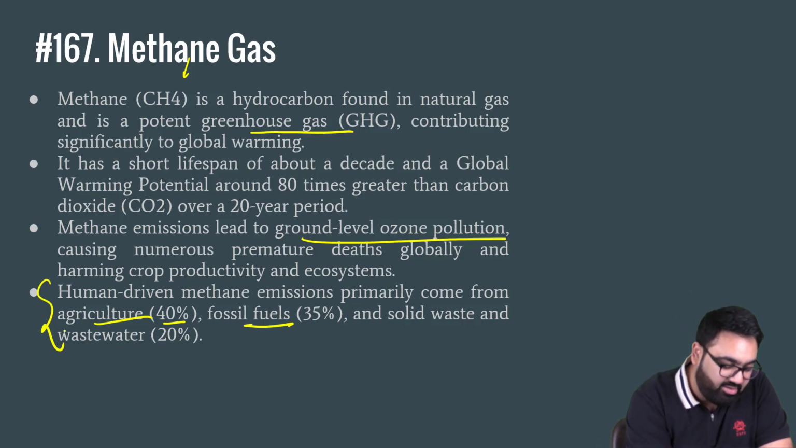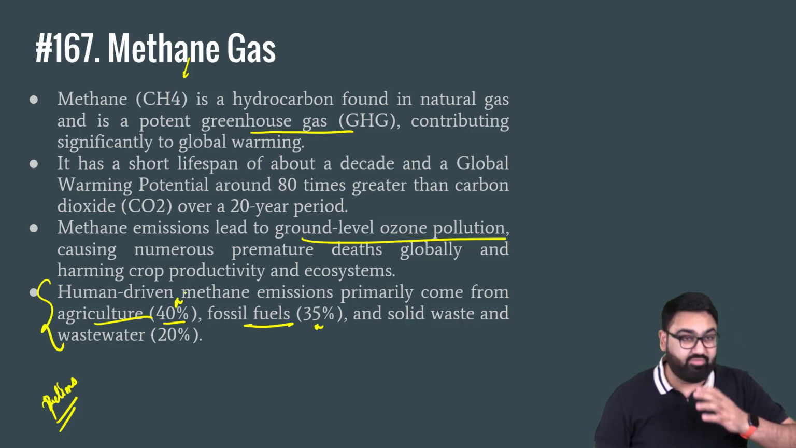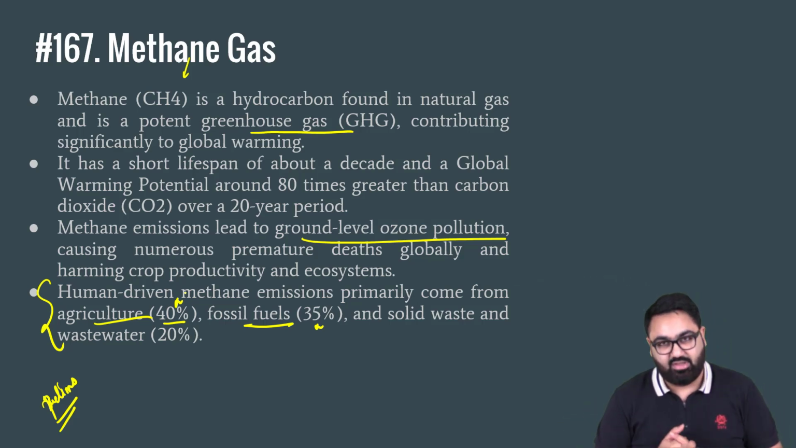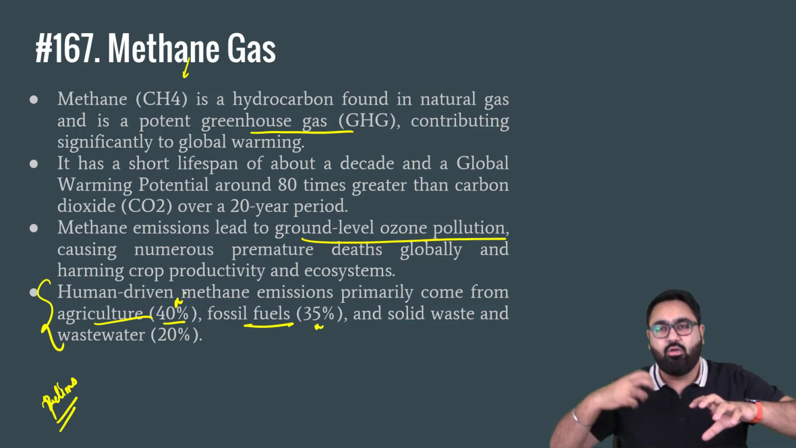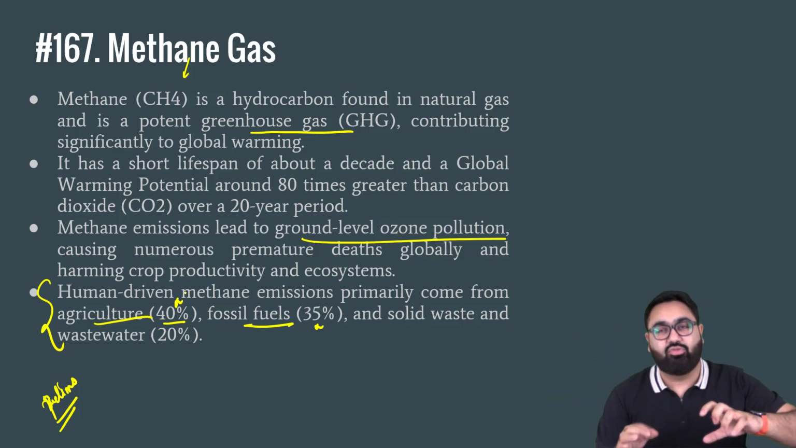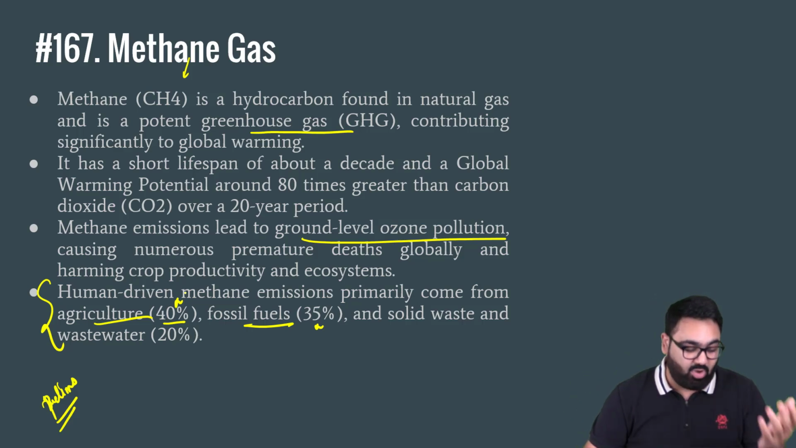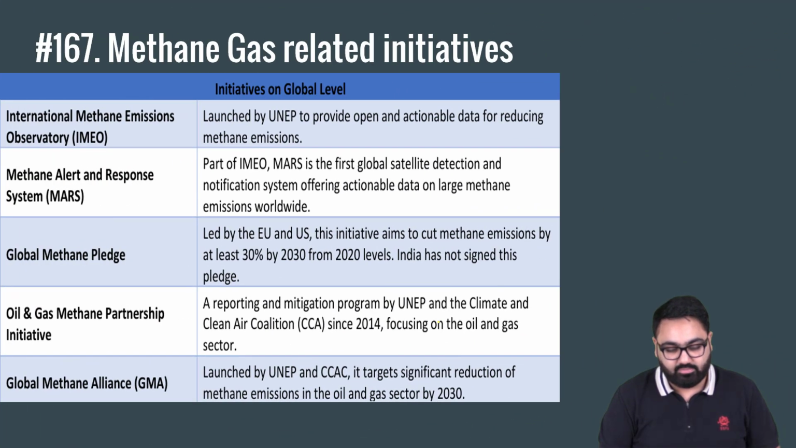Now this is an important data or trend from the prelims exam. As I told you earlier, in the prelims exam, remembering the exact number is not important, but the trend is important. So if the question is that human driven methane emissions come mostly from agriculture, or agriculture accounts for more methane emission than fossil fuel, then it is a correct statement. Do remember that. As compared to fossil fuel, agriculture is responsible for more methane emission. Then comes solid waste and wastewater.